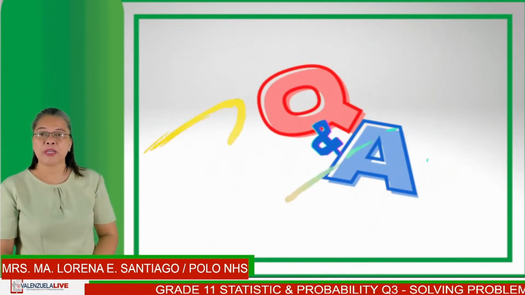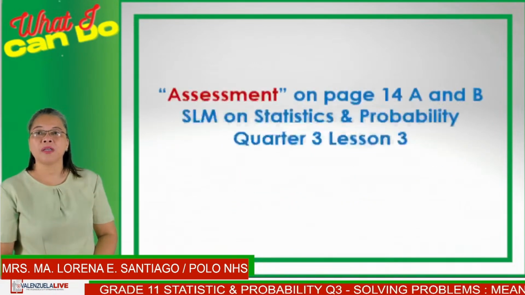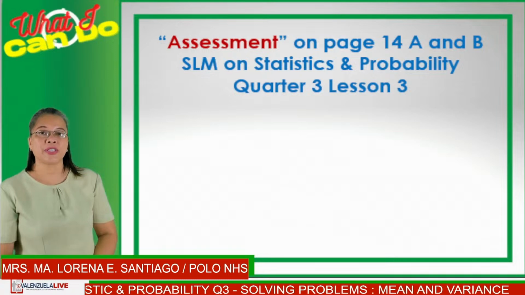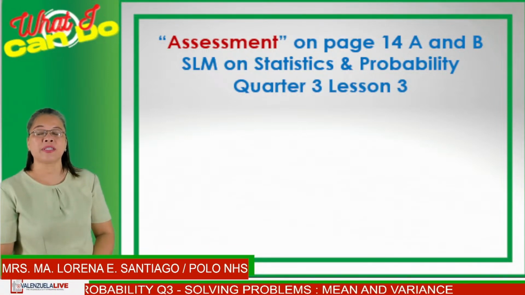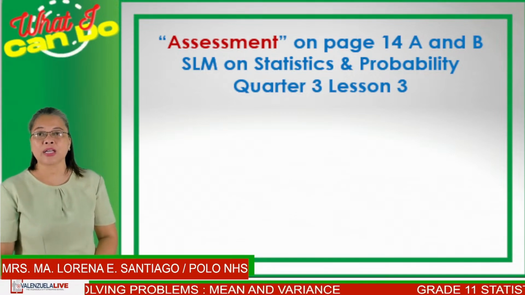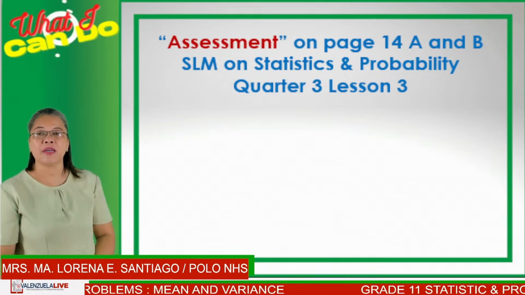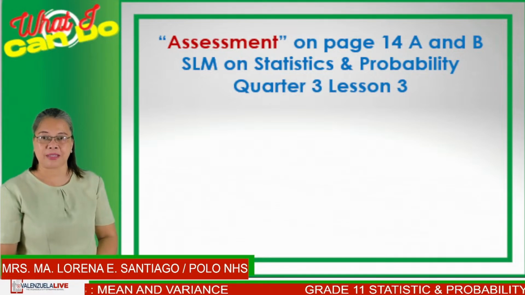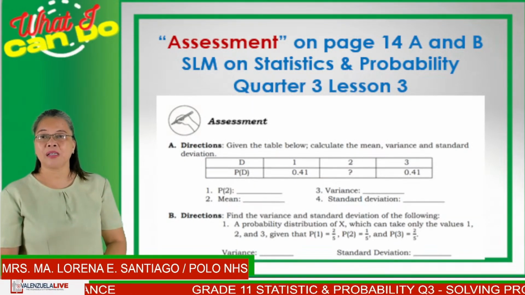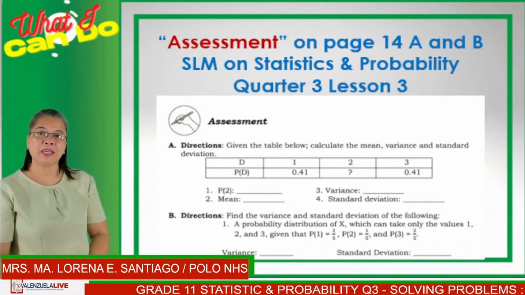So, speaking of modules, you are going to do page 14, exercises A and B in your self-learning modules on statistics and probability, which is quarter 3, lesson 3. That is labeled assessment. This is how it looks like in your module. You can make a screenshot of it.